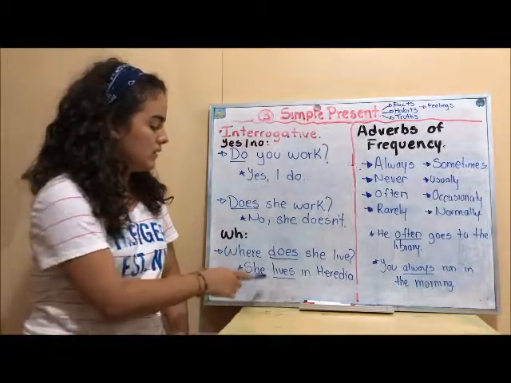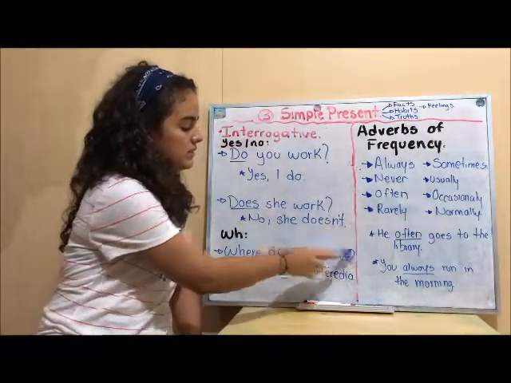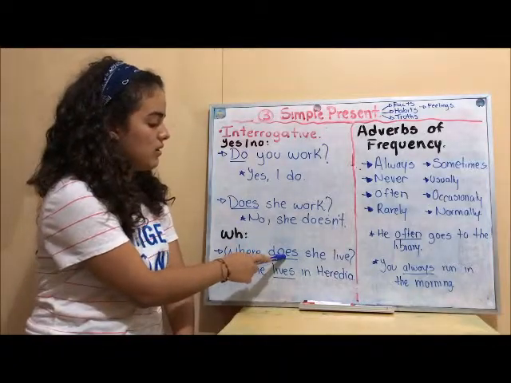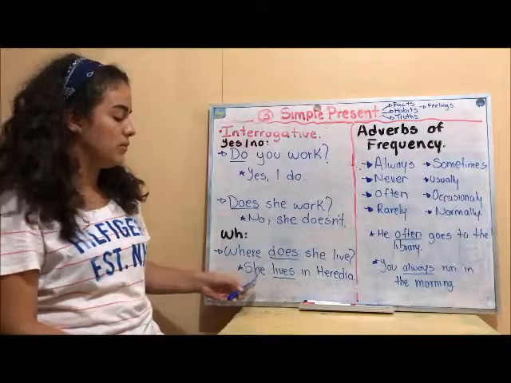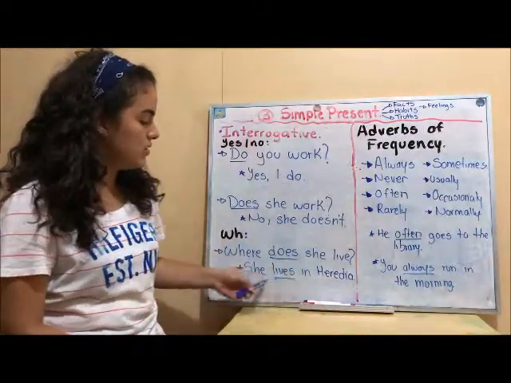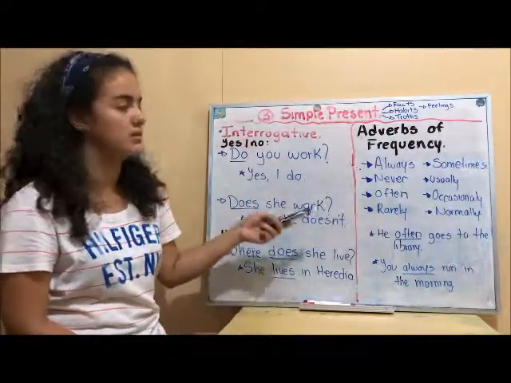So, lives here has an S, but we don't have an S here, and it's because the auxiliary has the S here, so we don't have to put it in here. But when we do the answer, we have to put the S, because we don't have a does.